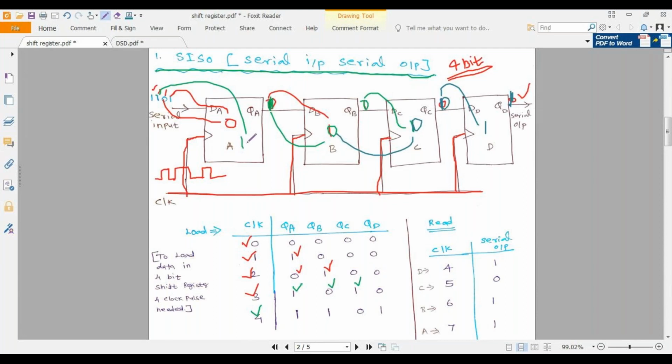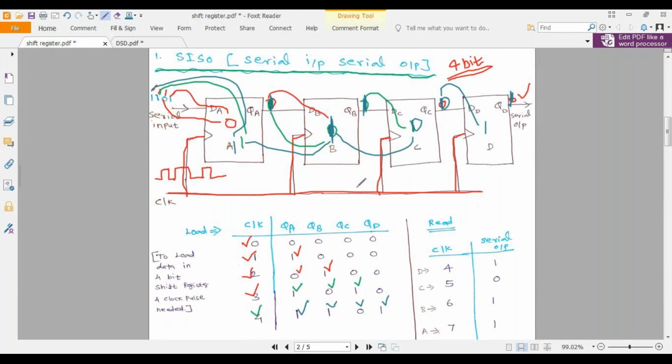This one will come over here, so this 0 will be 1 and the output also will be 1. The last bit, the last information 1, will come over to the first flip flop, so QA is also 1. So after your fourth clock pulse: QA is 1, QB is 0, QC is 1, QD is 1.